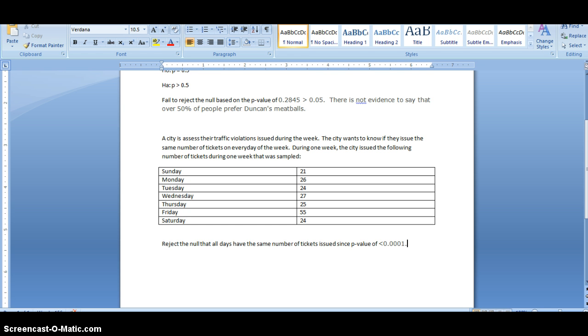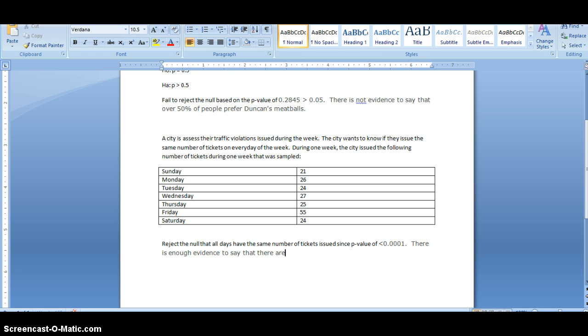And that's very small. The alpha in this case you can assume is 0.05. We didn't have one given to us. Again, you can assume that it's 0.05. But again, we would say that there is enough evidence that there are a different number of tickets issued.